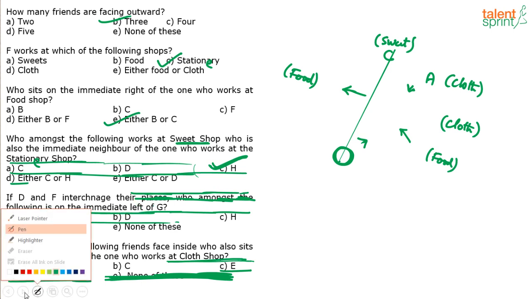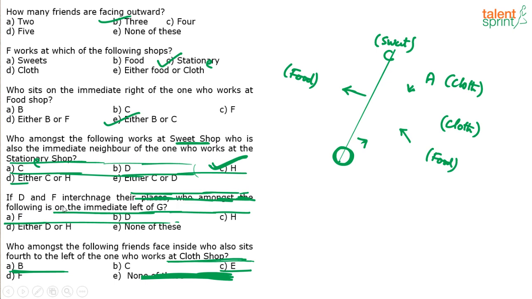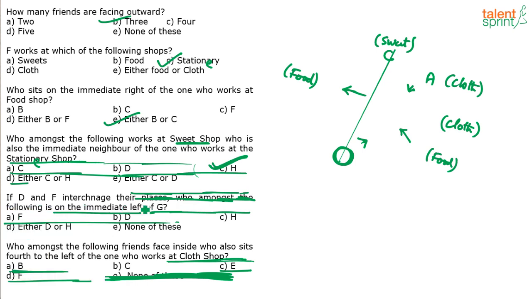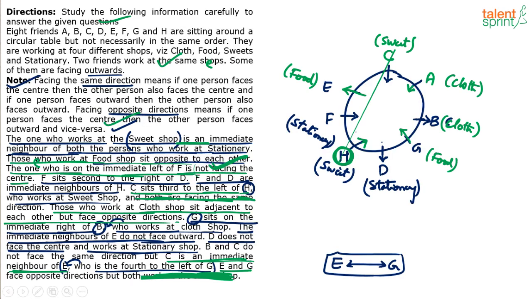Next one. I'm sorry about these lines here. I'm not able to erase those. But look at the question. If D and F interchange their places, who amongst the following is on the immediate left of G? Who is on the immediate left of G?